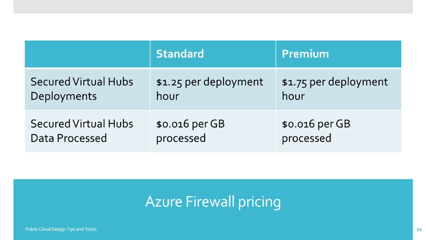If you talk about the price, this is the standard and premium price. You have to pay $1.25 per deployment hour, and $1.75 per deployment hour with premium. The data transfer also costs. With the secure virtual hubs network deployment, you have to pay 0.016 per GB of data, which is manageable, depending on the amount of data that you are transferring. With premium, it is the same. Only the price differs with respect to the number of hours that you are running it.